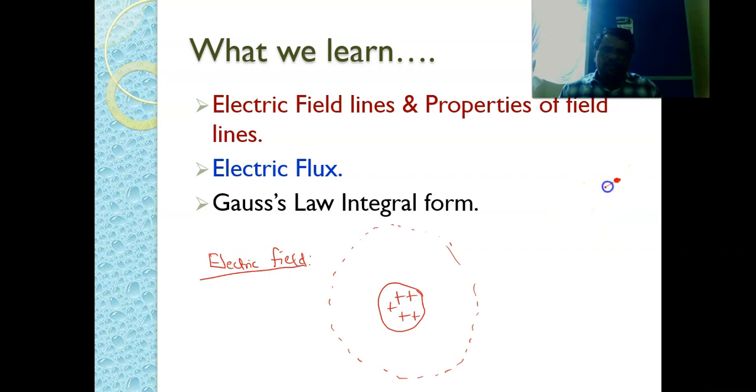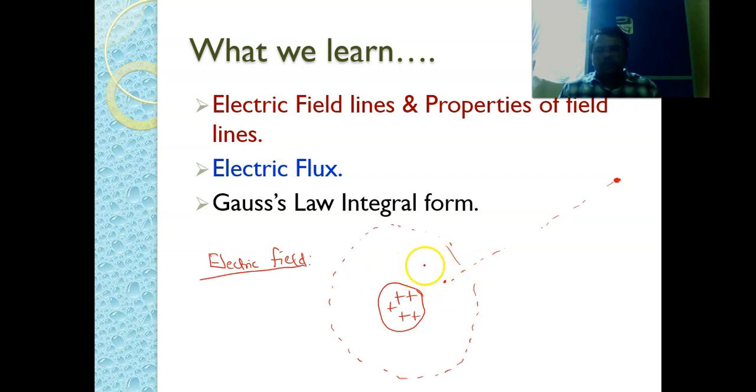If we are bringing this unit positive charge from infinity to this particular point, wherever we want to find the electric field, then depending on whether it is positive or negative, a repulsive force or attractive force will be acting on this unit positive charge.